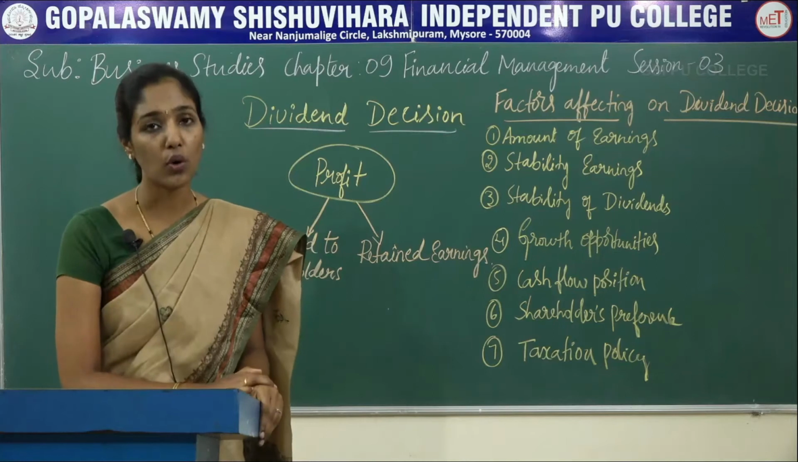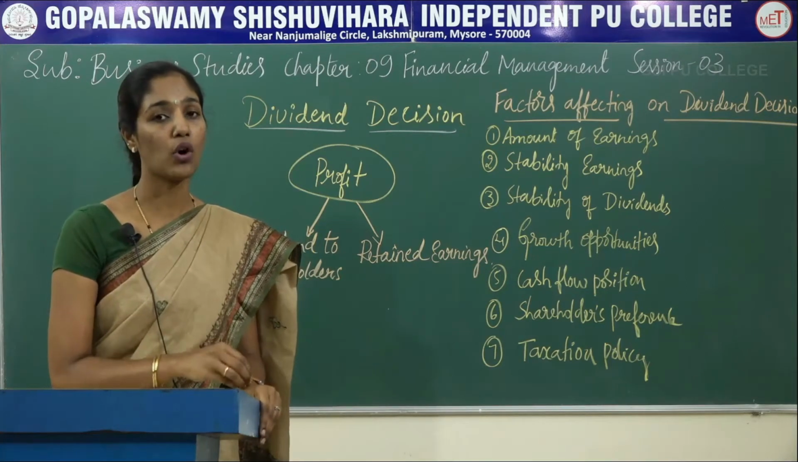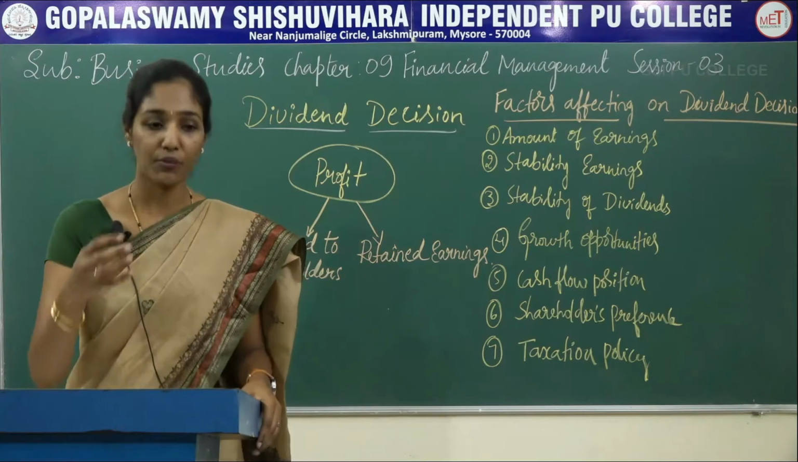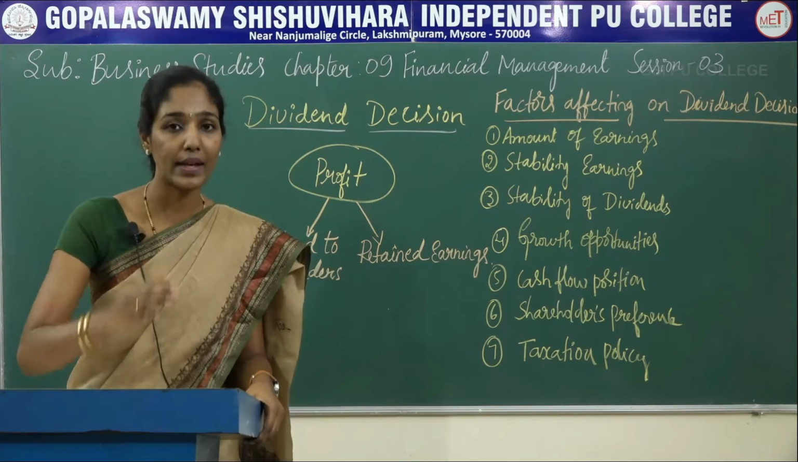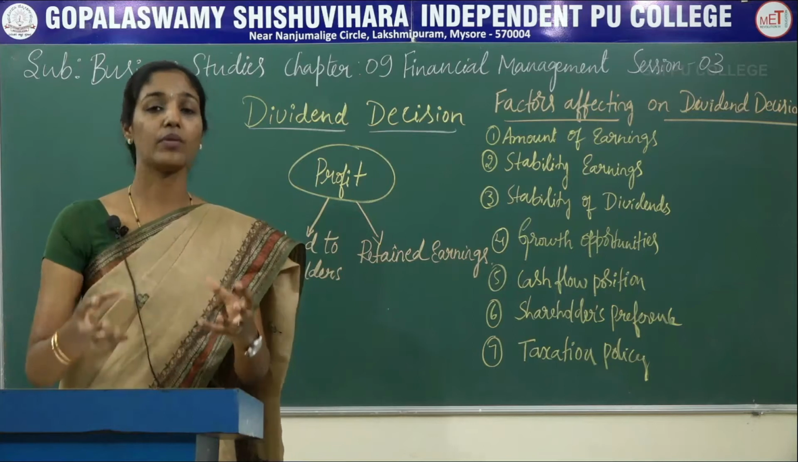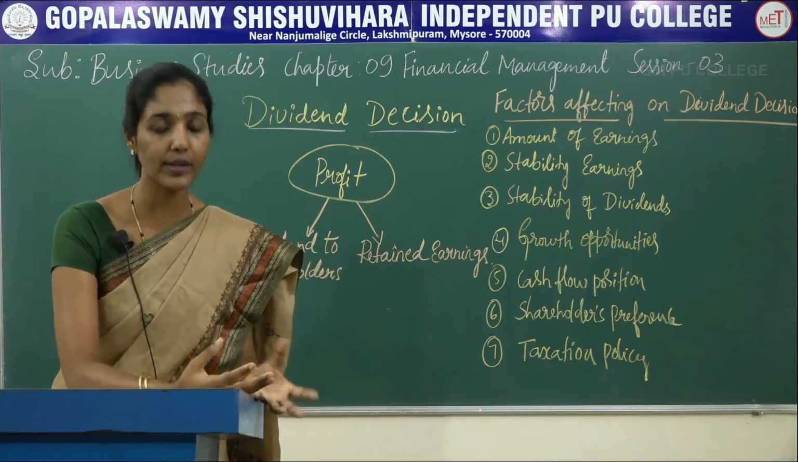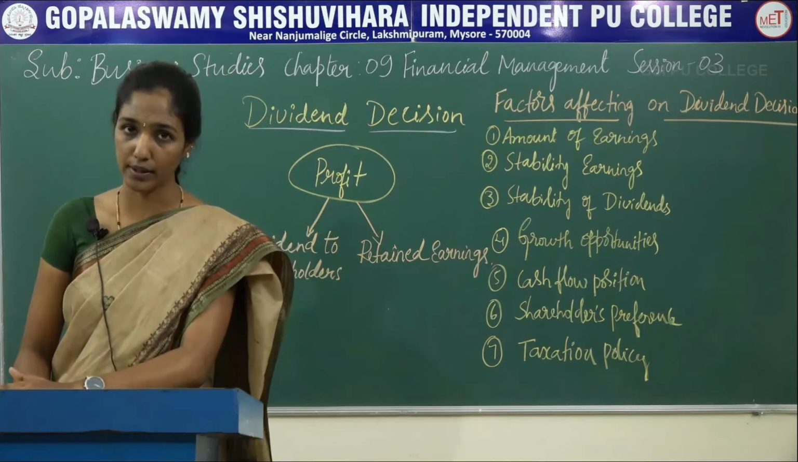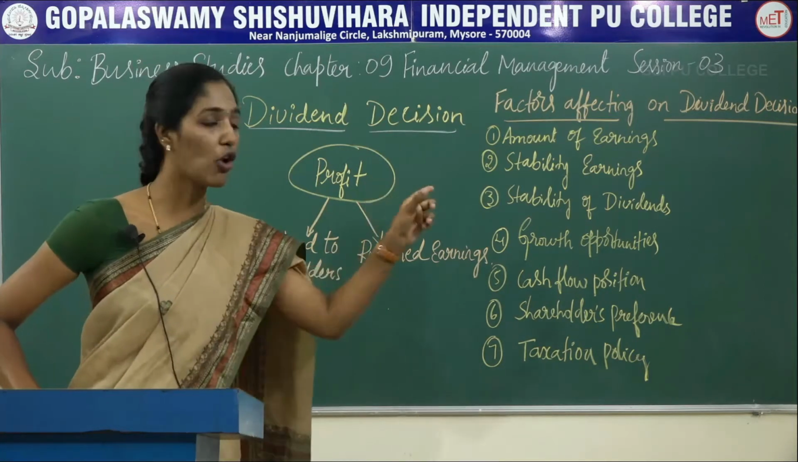As you all know, dividend is paid out of current as well as the past profits of the company. If the company earns profit, then company will give the dividend to its shareholders. On the other hand, if there is any loss, there is no dividend for the shareholders. So this is nothing but amount of earnings.